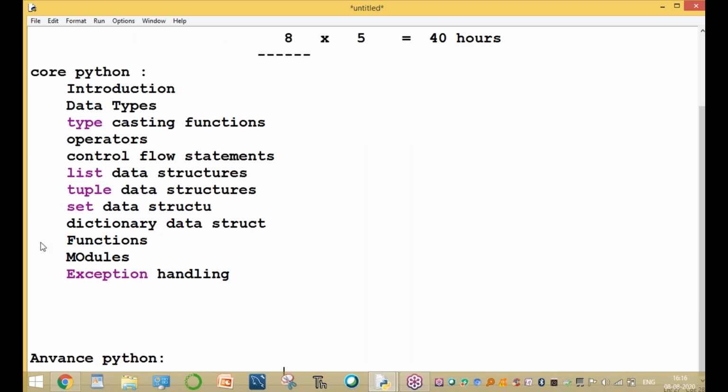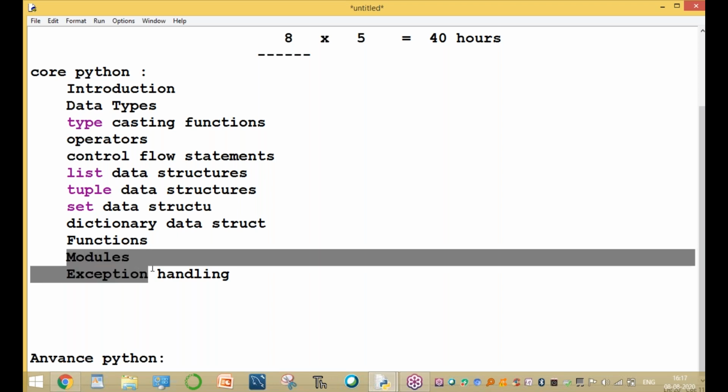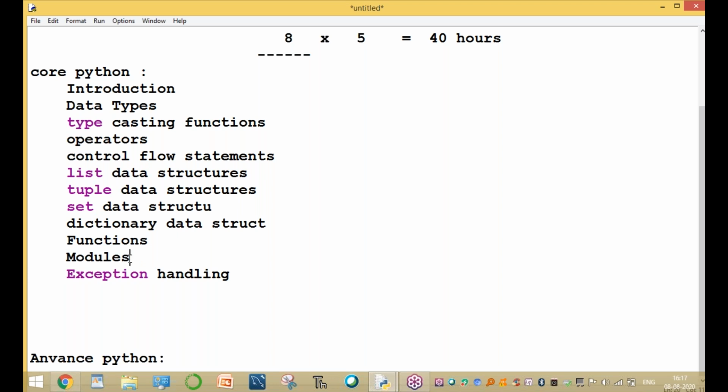Core Python topics are introduction, data types, typecasting, operators, control flow statements, list data structure, tuple data structure, set data structure, dictionary data structure, and the different types of functions, with the different types of arguments and parameters, and the modules. We cover a large number of modules: the math module, random module, platform module, OS module, calendar module, and datetime module. All these modules are covered in the module chapter.